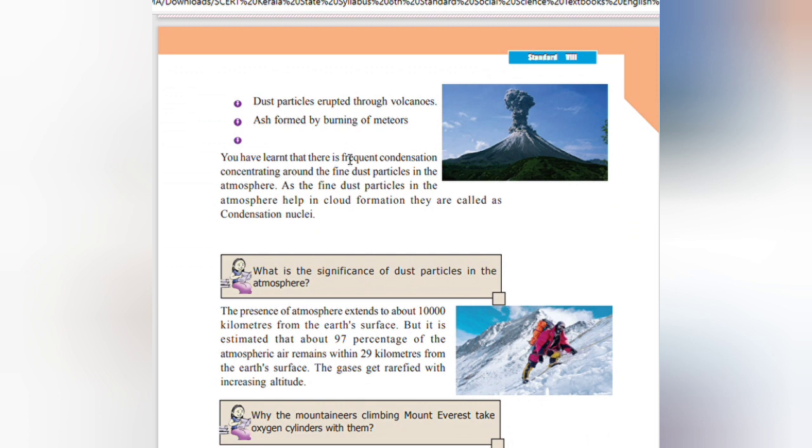You have learned that condensation frequently occurs concentrating around the fine dust particles in the atmosphere. As the fine dust particles in the atmosphere help in cloud formation, they are called condensation nuclei.